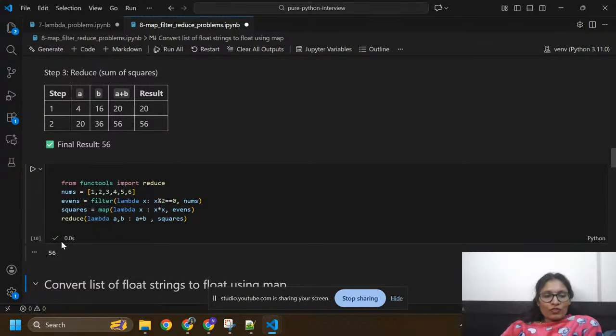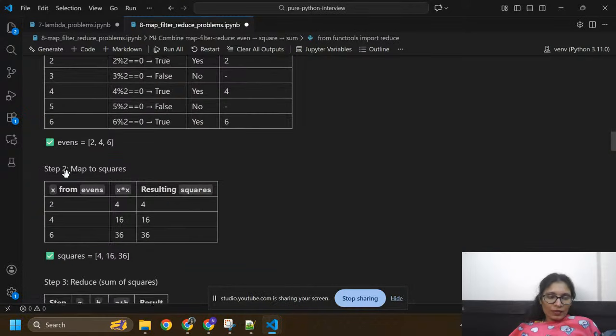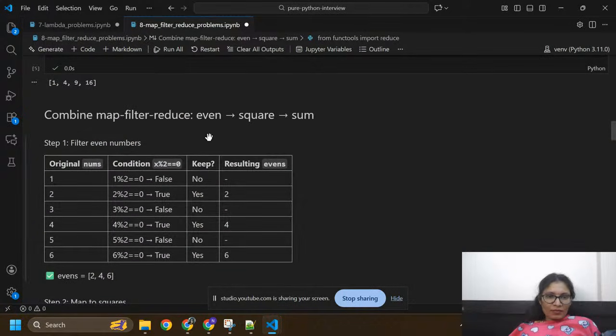First of all, you need to find the even numbers by using filter. After finding the even numbers, you need to find the squares by using map. I already used filter, and here I'm going to use map. And you need to reduce, by using the reduce function, and you can find the sum.